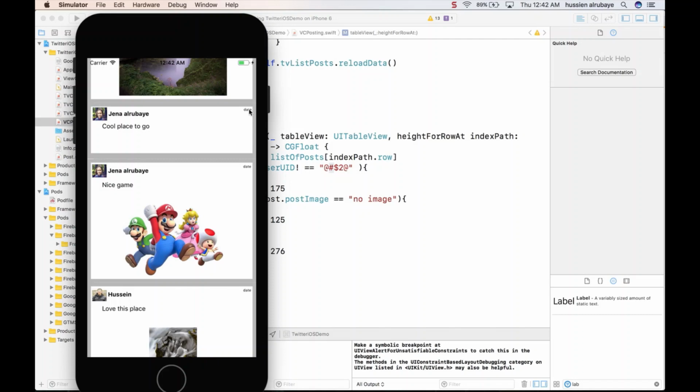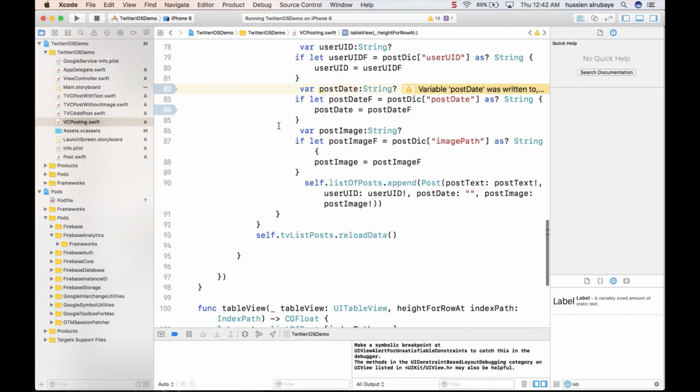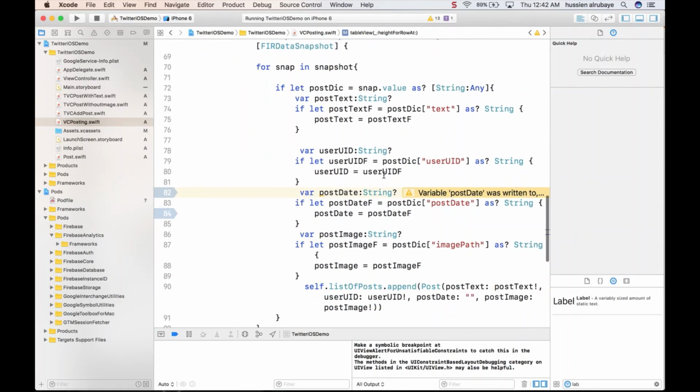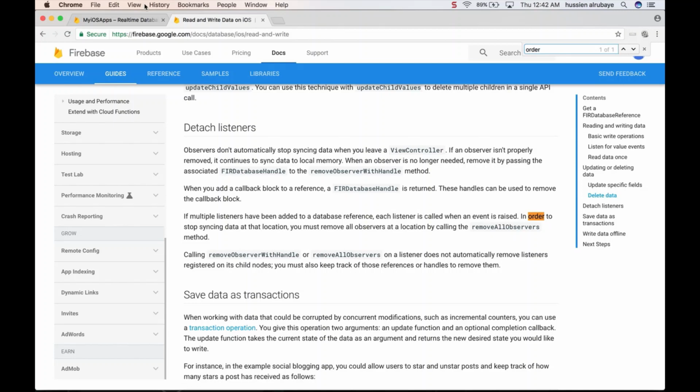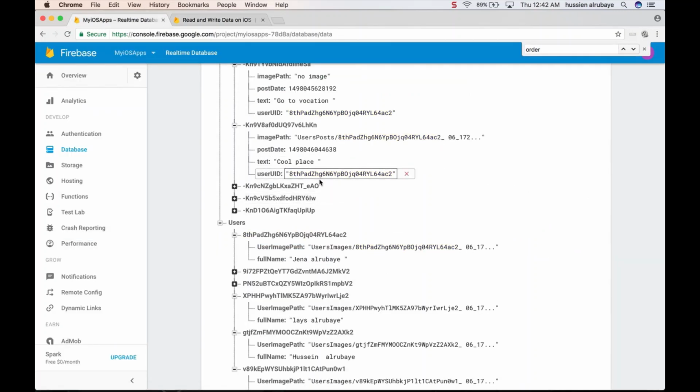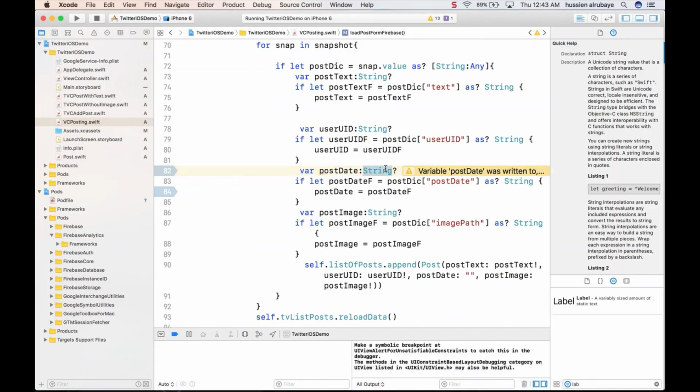Now one final thing, I want to get this data. If you remember when you were working before, getting the data, we had a problem here. Why? Because the data is saved in the database as a number. So this type of data is saved, and we want to read it as an integer, so it should be CLong.